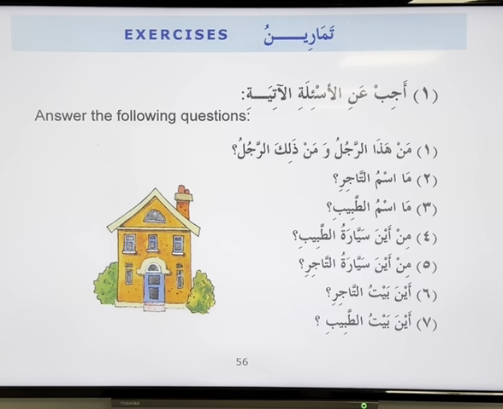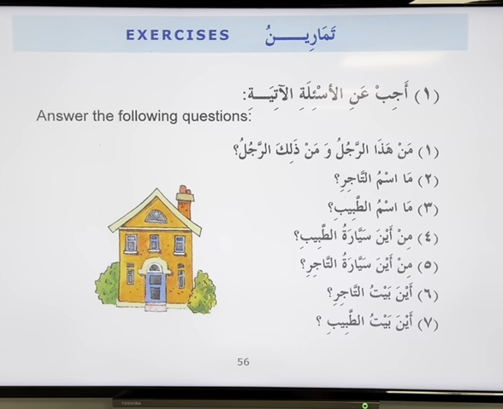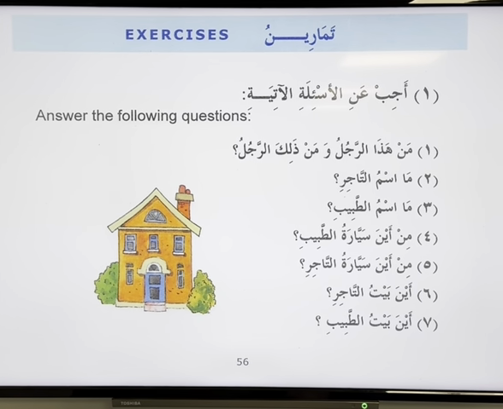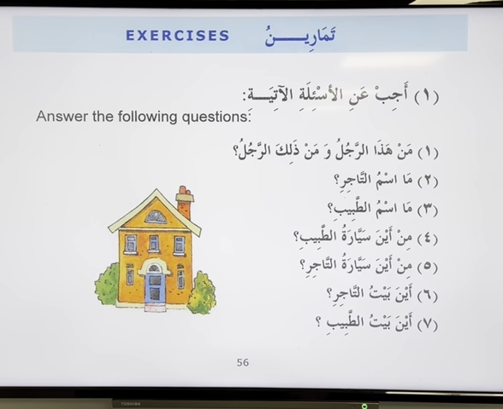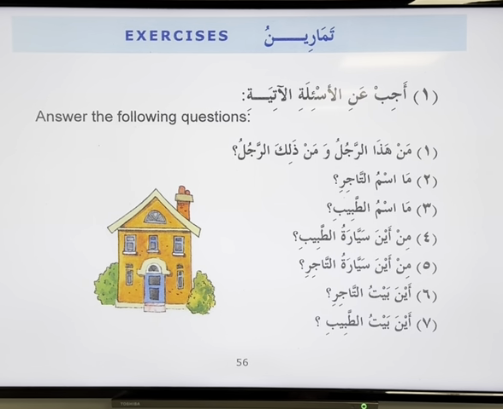Anyone got any questions? Do we do all of it, or just this? All of them, yeah. Okay. I would like you to write the question and then the answers. Just this one, up to 7. Question and answer, and translate in English as well. Sorry, no, just do question and answer. No need to translate. We will translate in the class, inshallah.